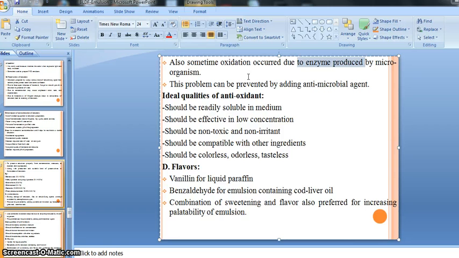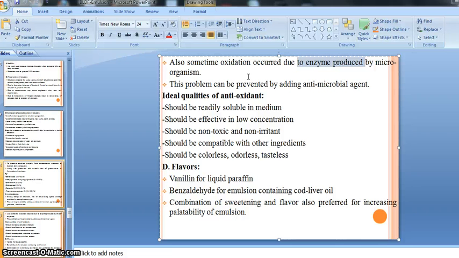We know that oxidation occurs due to the presence of fat and various kinds of natural emulsifying agent, so this is one reason, and the second reason is the enzyme. If our preparation contains any microorganism, that time there are also chances of oxidation, because that microorganism produces some kind of enzymes, and that enzyme is responsible for causing the oxidation. So it is also another reason for oxidation, right?